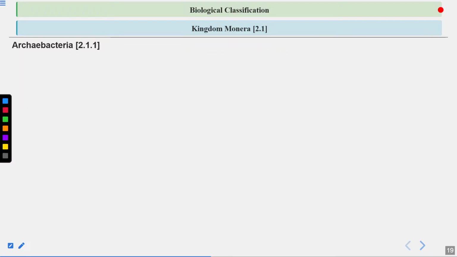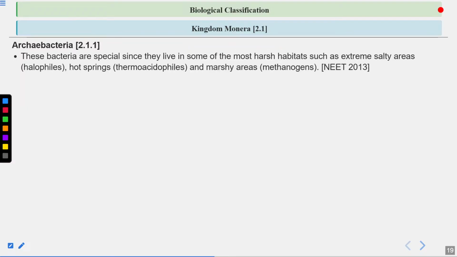Let's talk about archaebacteria. Archaebacteria are the primitive bacteria. Remember this. They live in extreme environments. They are known as extremophiles. They can live in extreme environments like hot springs, salty areas, marshy areas. So you should remember these terms: halophiles, thermoacidophiles, and methanogens. Methanogens have the ability to produce methane. So again, a question has come from this line.